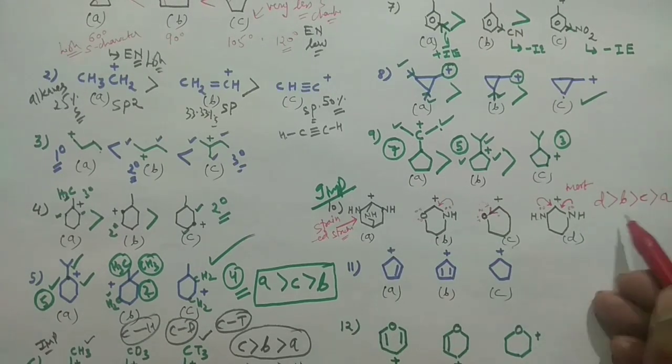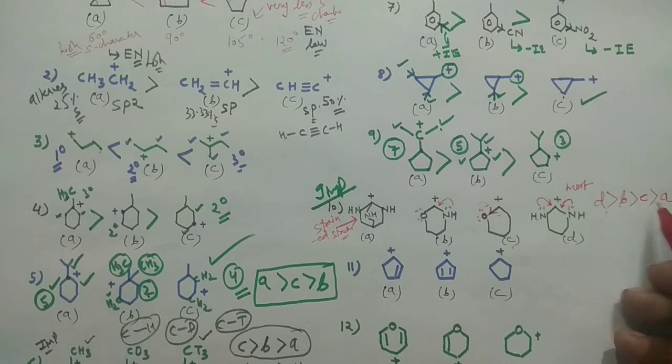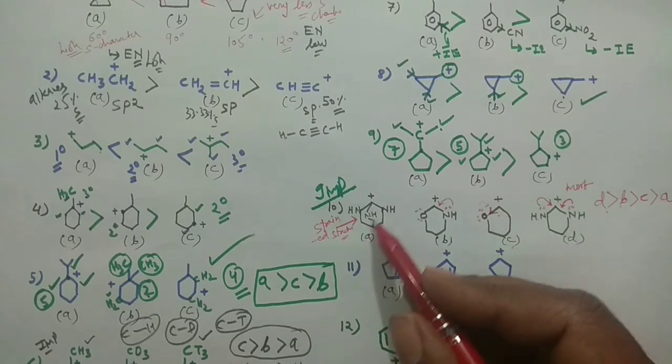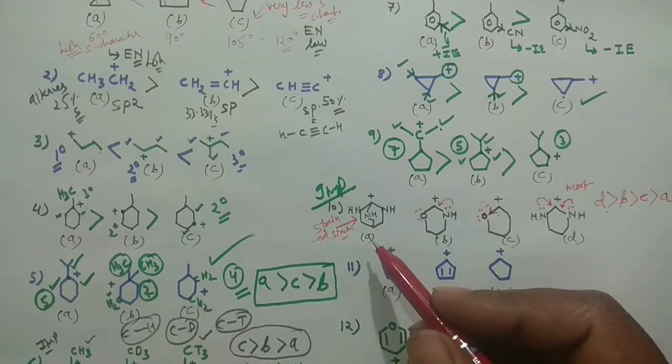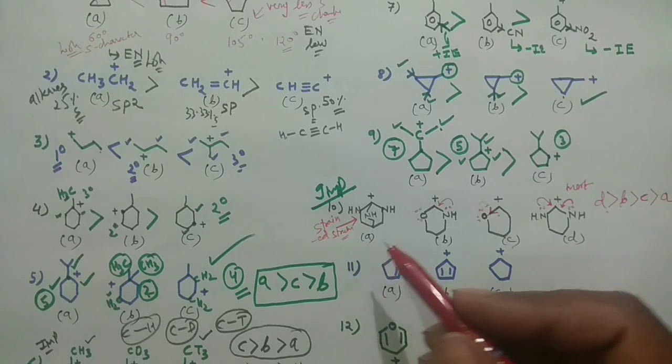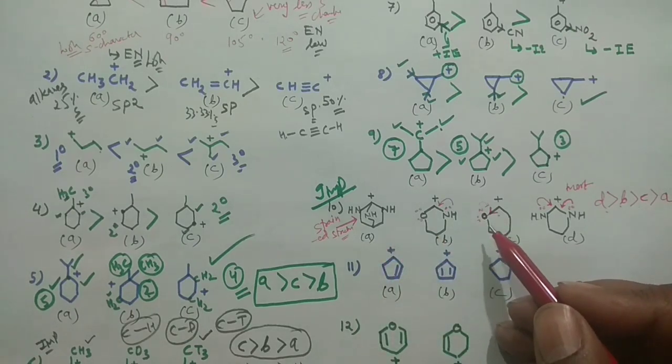So the trend should be D, B, C, A, because A is not a planar structure, and in the planar structure strain is there, and due to the strain the carbocation is not very comfortable. And in the case of oxygen, its minus I effect is more dominating than its electron pushing effect. This is how you can explain things.